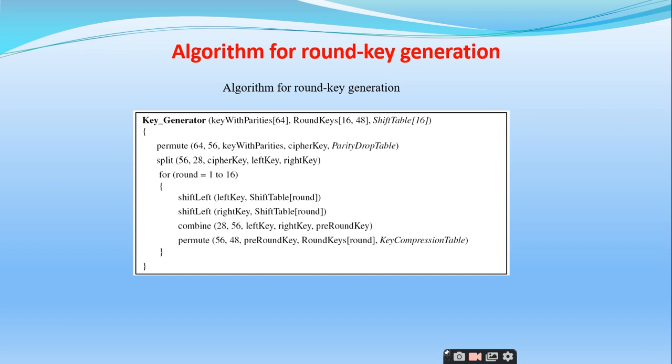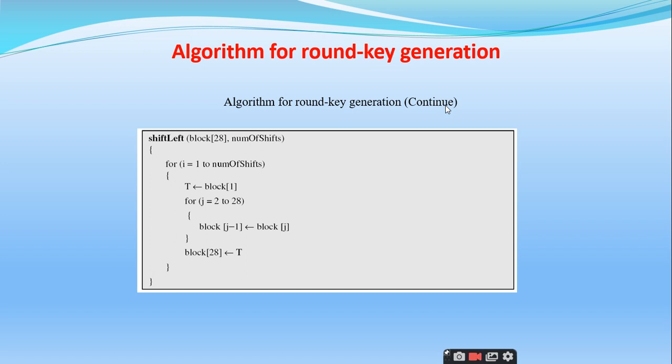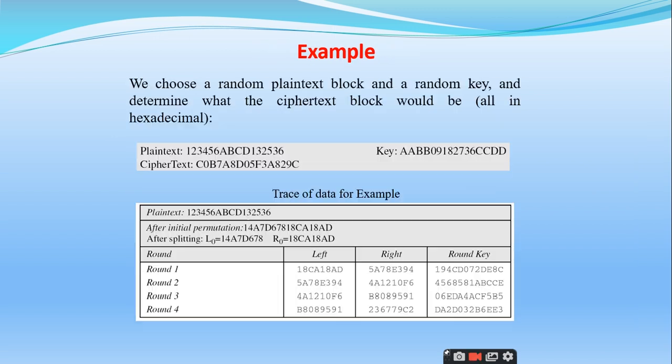So this is the algorithm for the round key generation. It takes a 64-bit key, and it generates 16 keys of length 48 bits each. It will take the input as a shift table, right? So this is how the left shift is implemented. For rounds 1, 2, 9 and 16, only one bit has to be shifted, and for the remaining rounds, 2 bits have to be shifted. So you have to write the program corresponding to this, how this left shift has to be implemented. So is it clear up to this point?